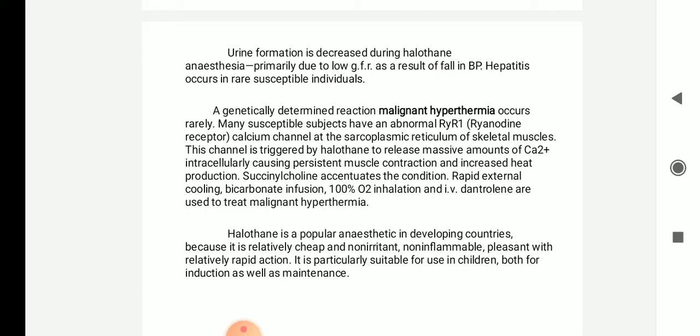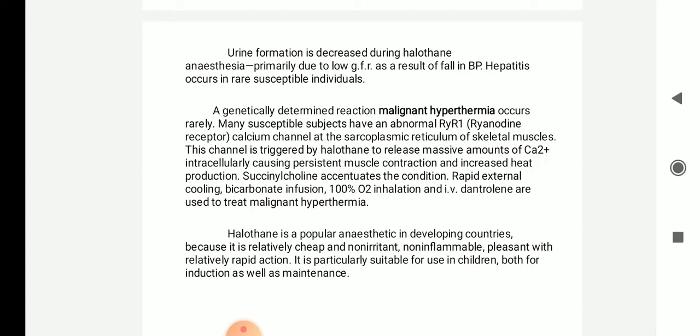Hepatitis will also occur in susceptible patients. There is a genetically determined reaction called malignant hyperthermia. Malignant means that because of the drug there will be an increase in body temperature. This will occur in rare conditions. Many susceptible individuals have an abnormal RYR1, that is the ryanodine receptor. It is a calcium channel at the sarcoplasmic reticulum of the skeletal muscle, so these receptors are present in the skeletal muscles.